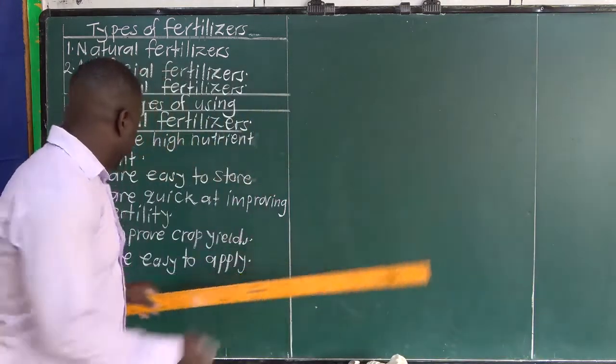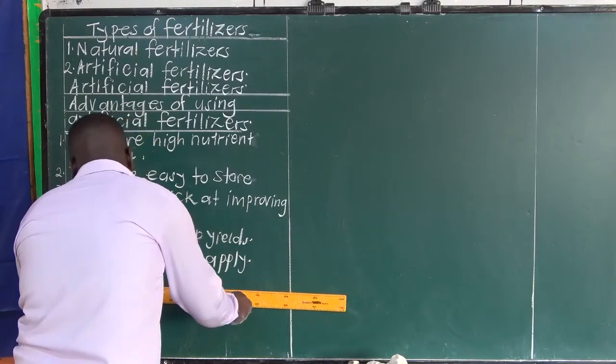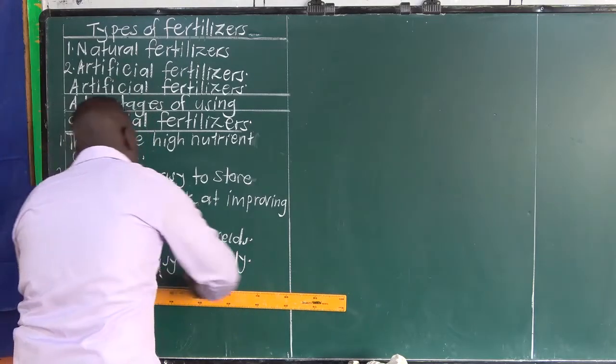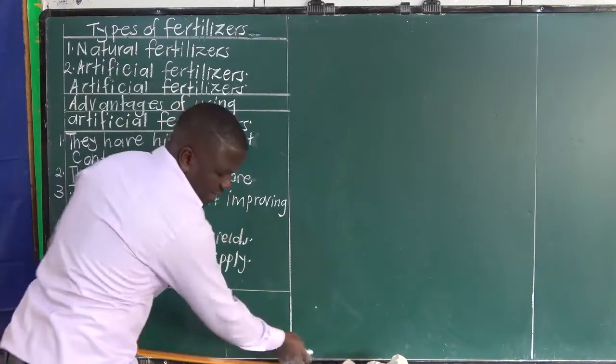Then we look at disadvantages. Disadvantages of using artificial fertilizers. Now, artificial fertilizers have some disadvantages.